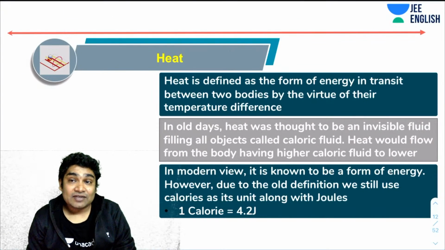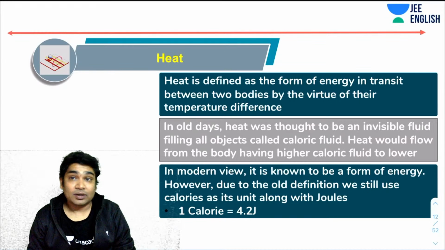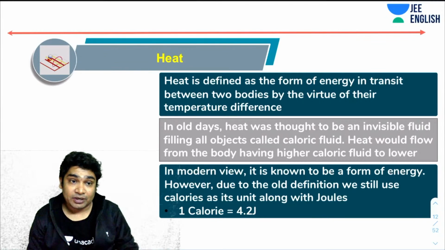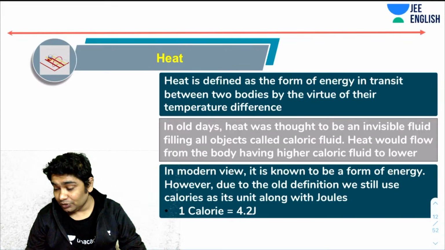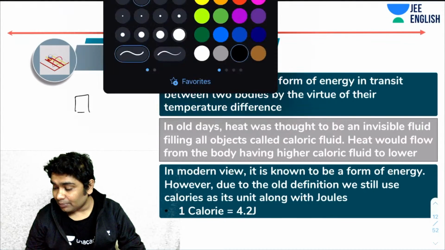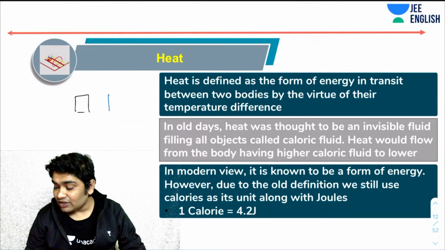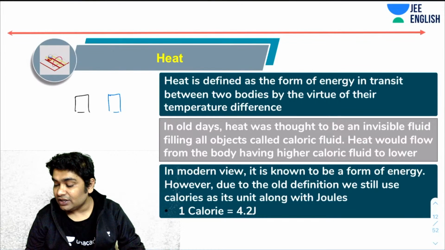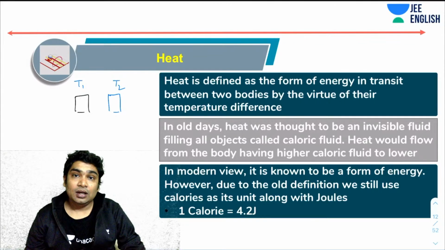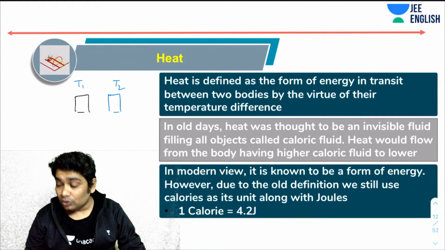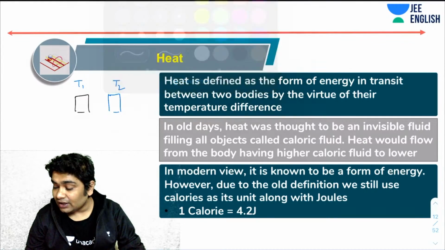Now, heat is defined as a form of energy in transit between two bodies by the virtue of difference in their temperatures. So whenever you take two objects which are at different temperatures, if the temperatures are T1 and T2, due to this difference in temperature, they will exchange some energy.